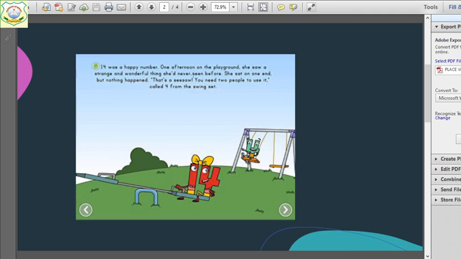One afternoon on the playground, she saw a strange and wonderful thing she had never seen before. She sat on one end, but nothing happened. That's a seesaw. You need two people to use it. Call 4 from the swing set.